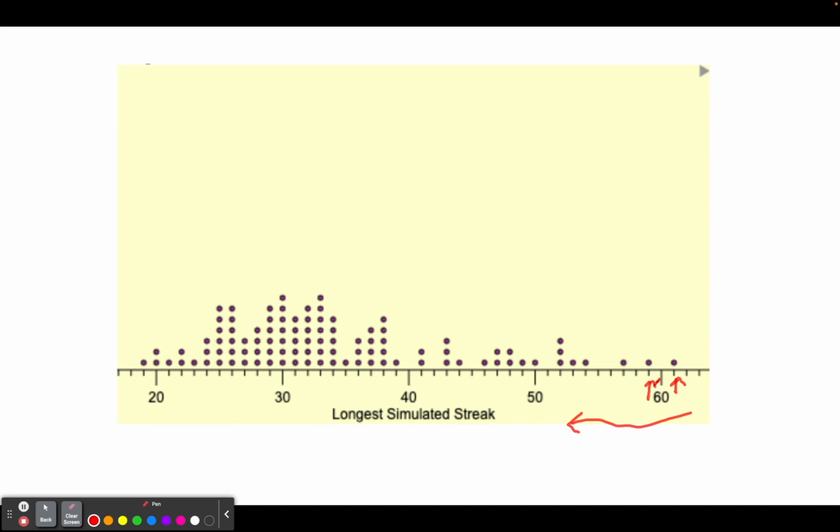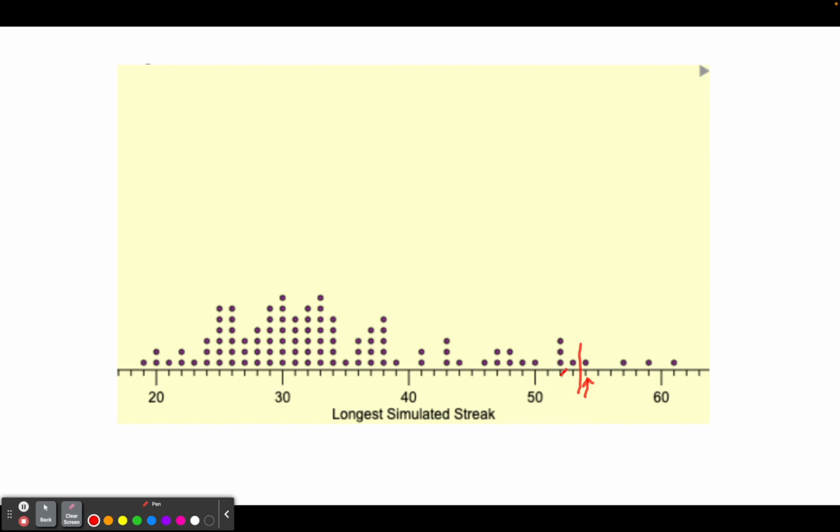If we had a streak length of 59, there our p-value would be 2%, right? Because we would have 2 dots above that point, and 2% we would still reject the null hypothesis, and they would be considered a streaky team. So we want to count backwards, and we can go as far back as right here, because that's the cutoff, where anything to the right of that is 4%, which would mean we would reject the null hypothesis. But if we go down one more, then our p-value would be at 5%, which is fail to reject. So this value right here is the smallest streak they could have and still be considered streaky.